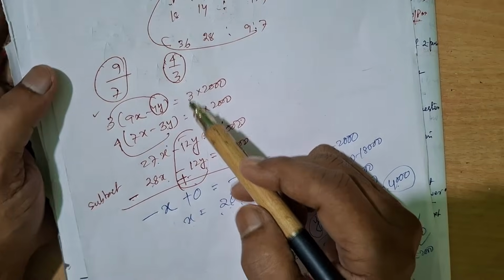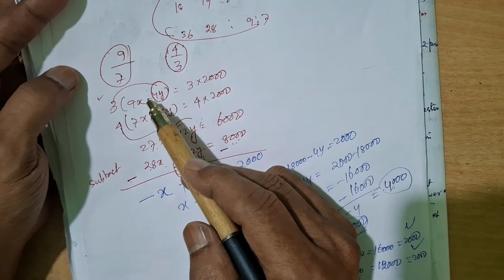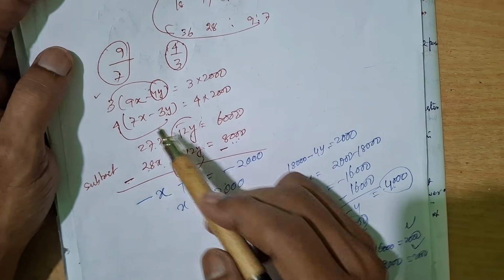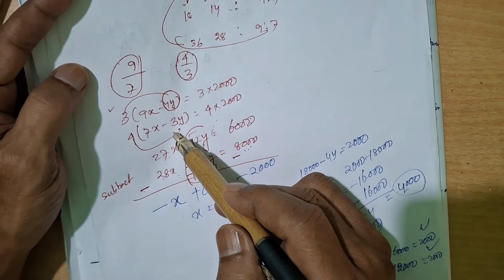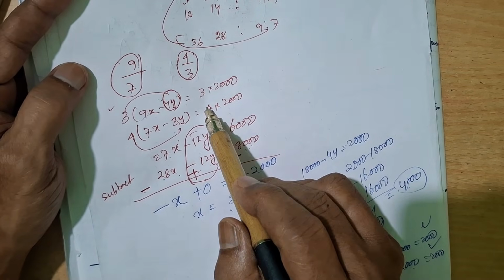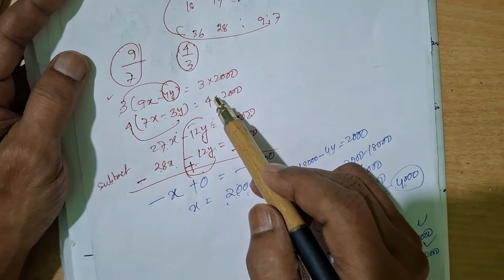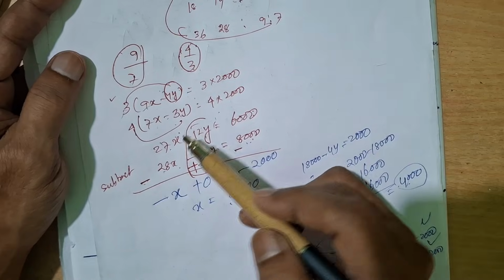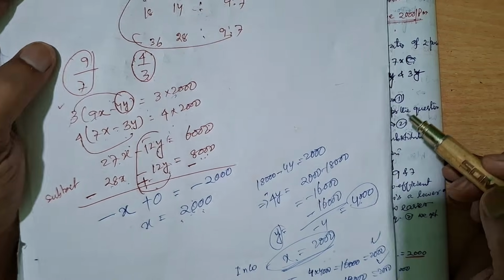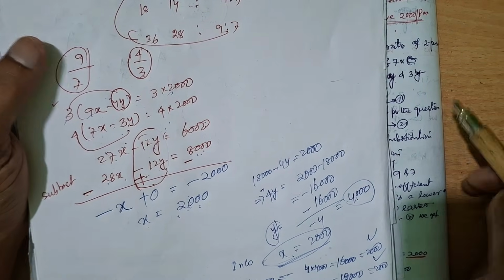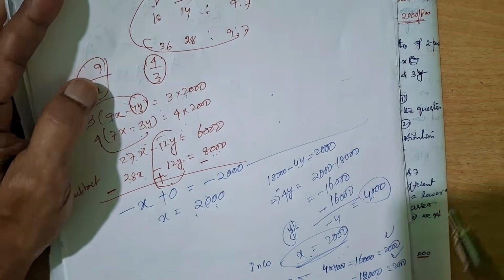So how will you do the process of elimination? You multiply by such a number in both the equations or sometimes in a single equation, then you will try to eliminate, either add or subtract according to the question, according to the equation. Whether you have to multiply in both the equations or in a single equation, whether you have to add or subtract to eliminate either x or y, it depends upon the equation. After solving so many problems, it will be easier. But just by instance you can do this. No problem or no hazardous work at all.